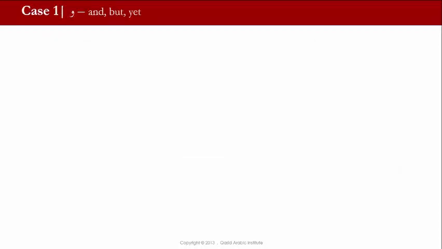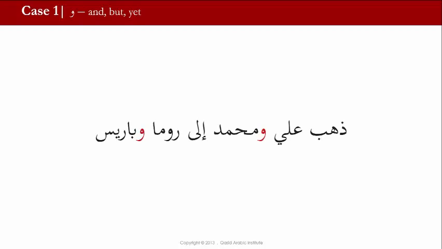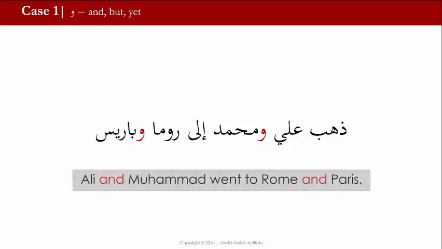Here's case 1 with wow. ذهب علي ومحمد إلى روما وباريس. Ali and Muhammad went to Rome and Paris. Here we're looking at two nouns that are connected by a حرف عطف, which is wow. ذهب علي ومحمد. Ali and Muhammad. And Roma here is the city of Rome, and Paris is another city. These are also being connected by wow, and they both mean and in this context.